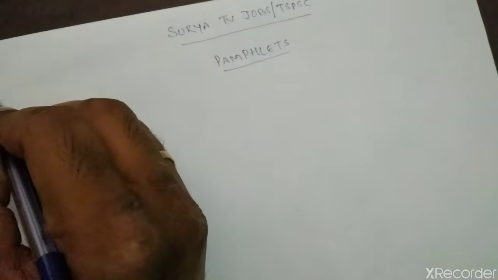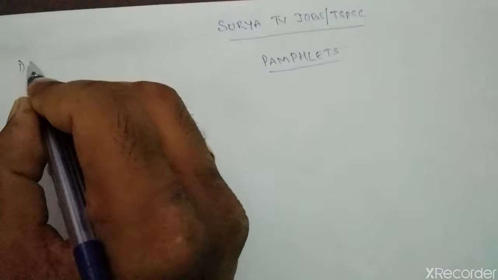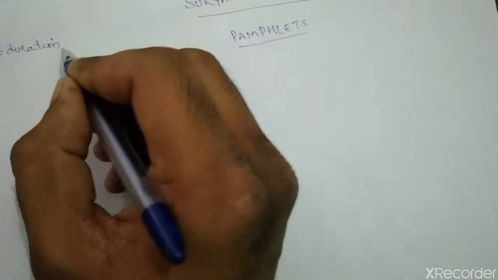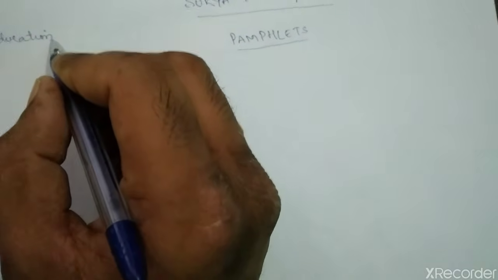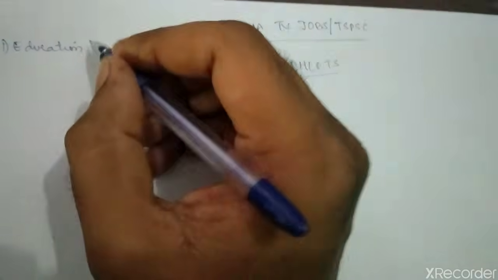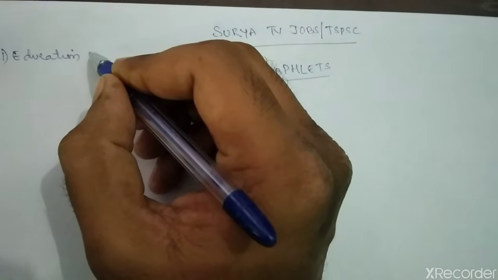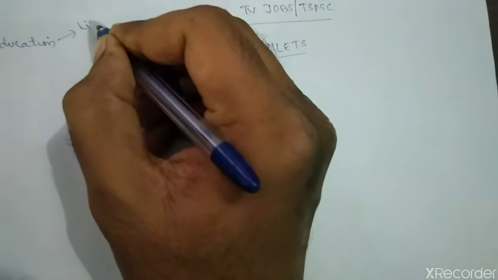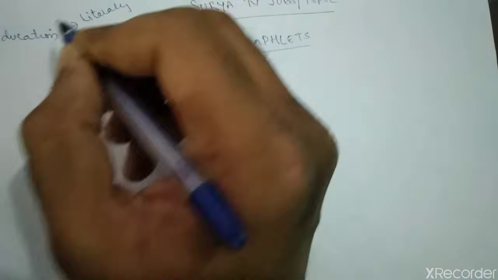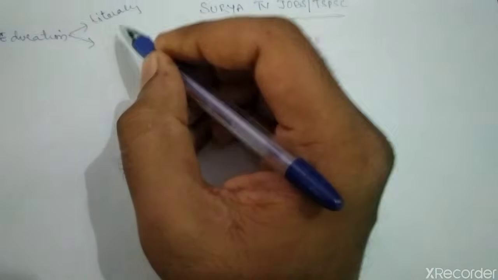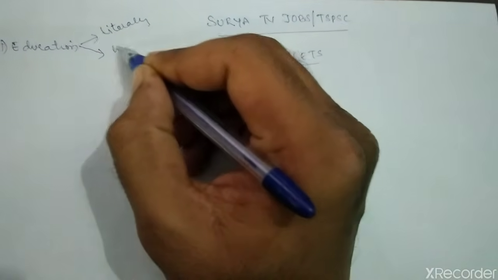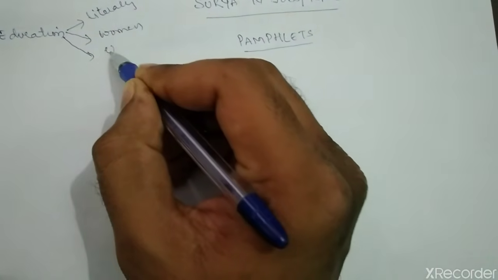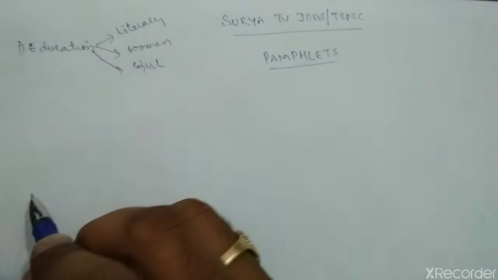For example, we'll take the topic of education in general. What are the basic topics relevant to education that they will ask in the exam? For example, literacy, and furthermore they will ask about women education, the importance of women education, and also girl education. This is about education.